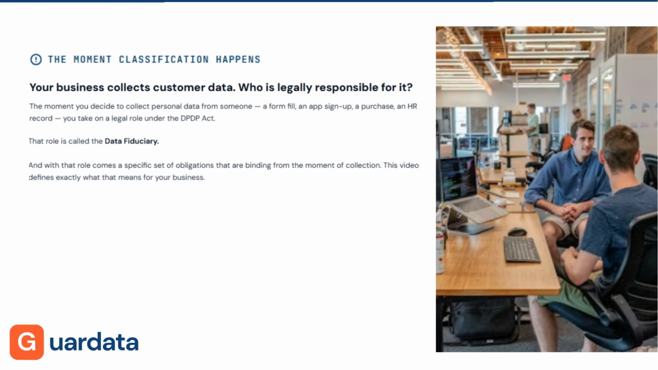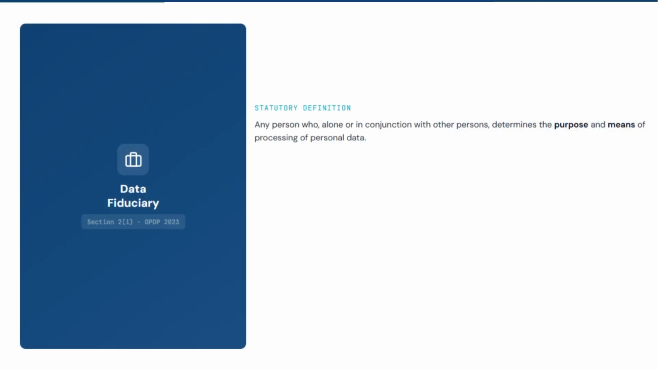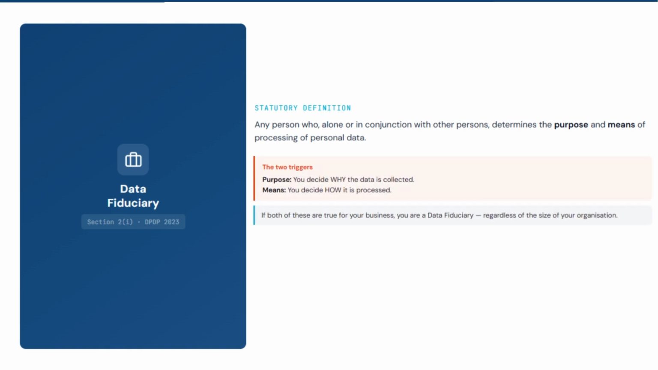The Act calls you a data fiduciary. Under Section 2(I), a data fiduciary is any entity that determines the purpose and means of processing personal data. Two words matter here: purpose and means. Purpose: you decide why the data is being collected. Means: you decide how it will be processed. If both are true for your business, you are a data fiduciary. And that classification is what activates every compliance obligation under the Act.